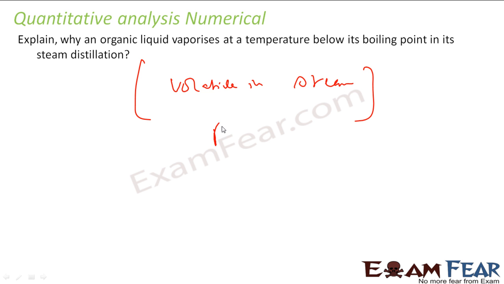This was the property, for example, aniline we took, right? So we had the steam and this compound was volatile in steam. So it got vaporized below its boiling point. We never boiled the aniline, right? We passed the steam, and this aniline was volatile in steam, and that was the crux behind the steam distillation, and we got pure aniline.